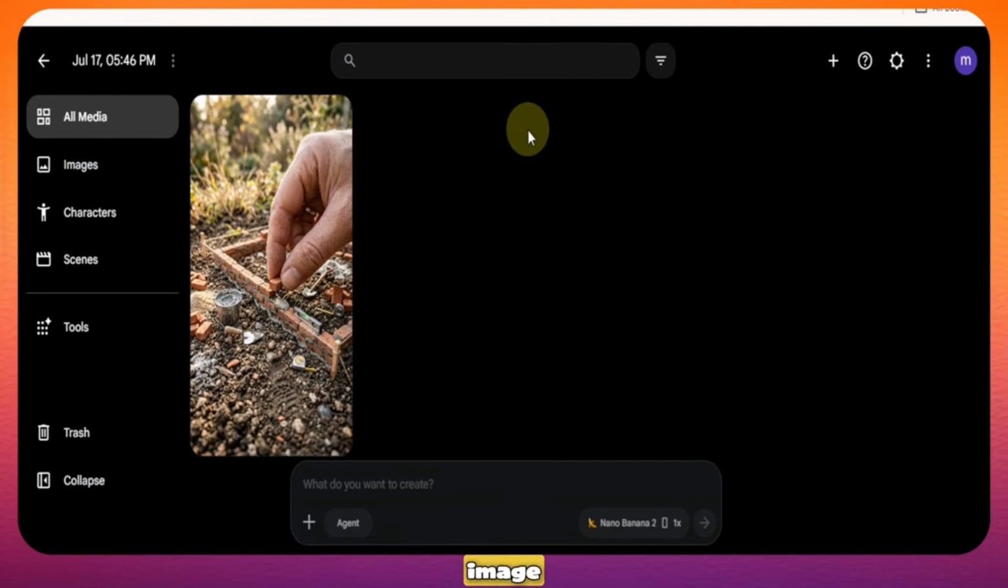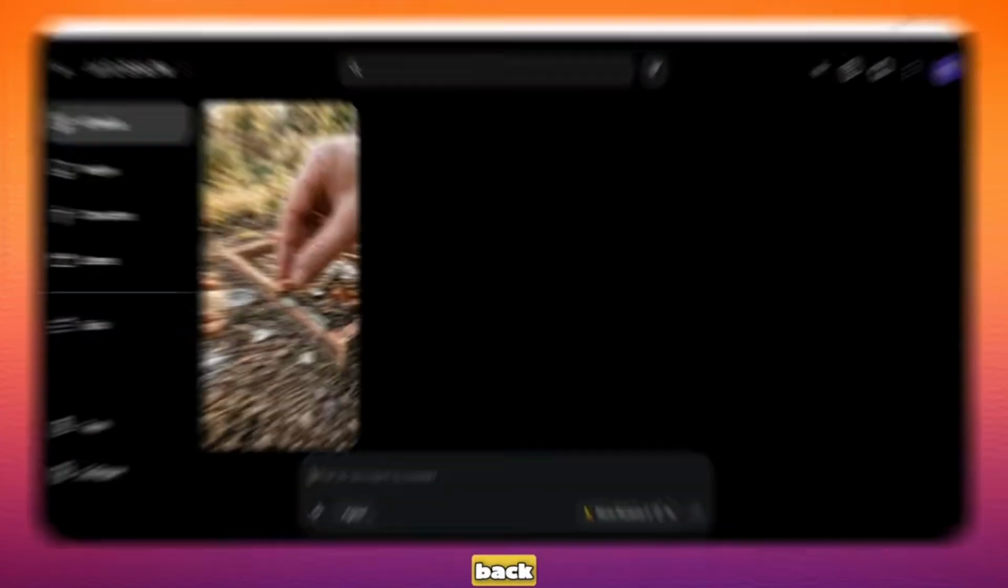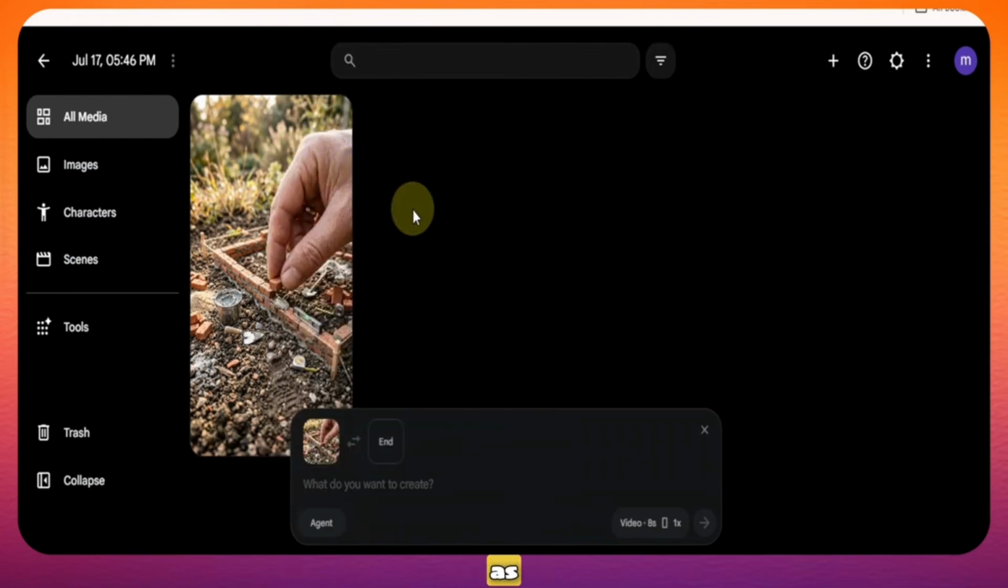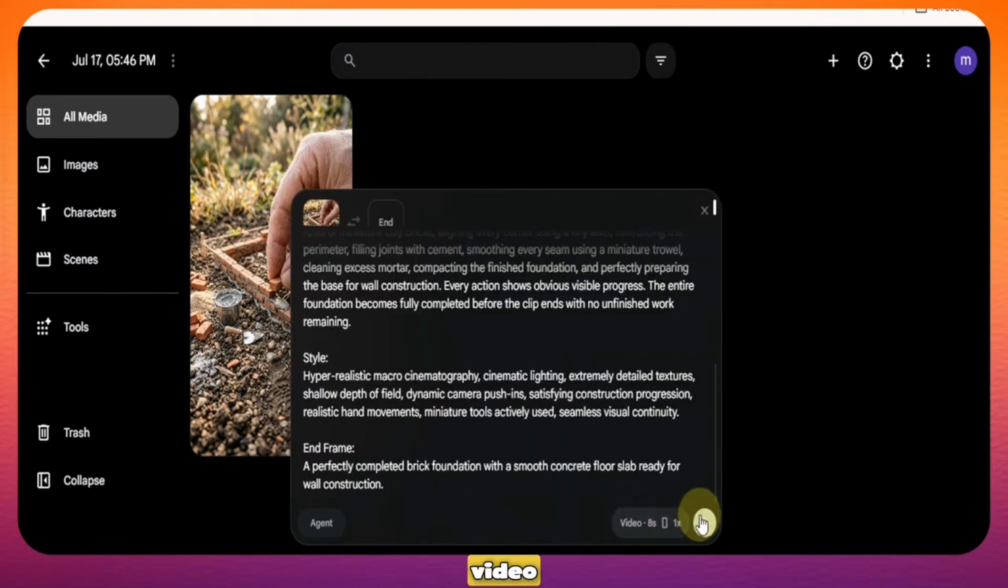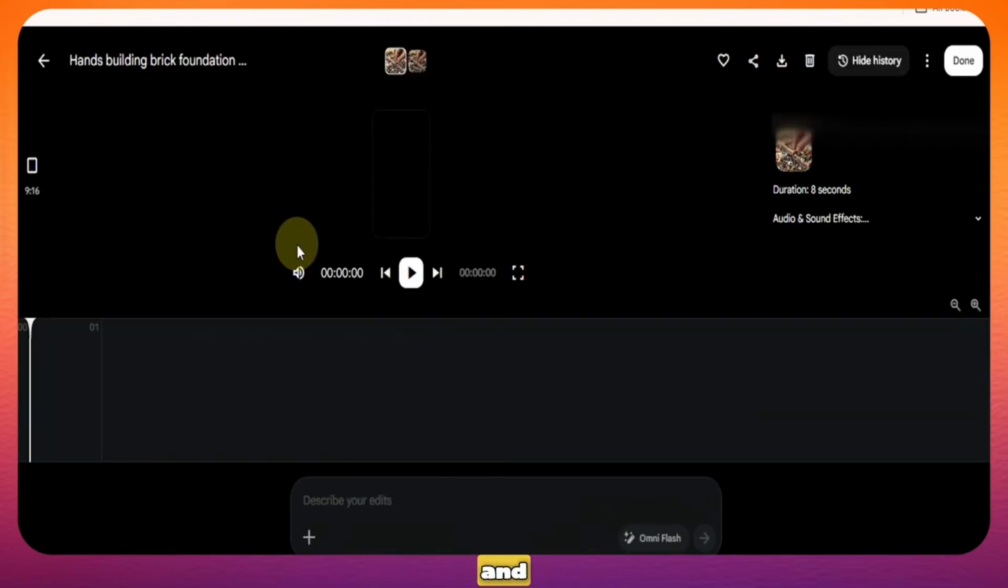Now, we need to turn this image into a full video. Go back to ChatGPT and copy the video prompt for scene number 1. Head back to Google Flow, hover over the image, click the option button, and press Animate. This tells Flow to use it as the starting frame to keep the style consistent. Change the settings to video. Keep the ratio at 9:16, scale at 1x, and select the Omni Flash model and set the duration to 8 seconds. Paste the video prompt and click Generate. Once the render is done, open the video and let's play it.